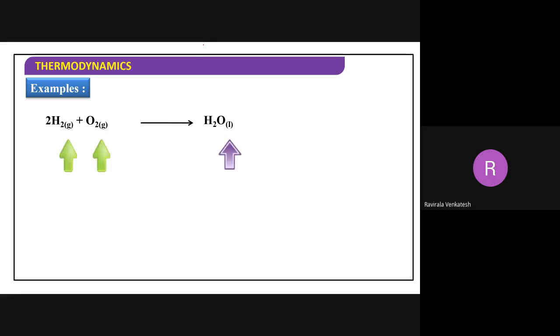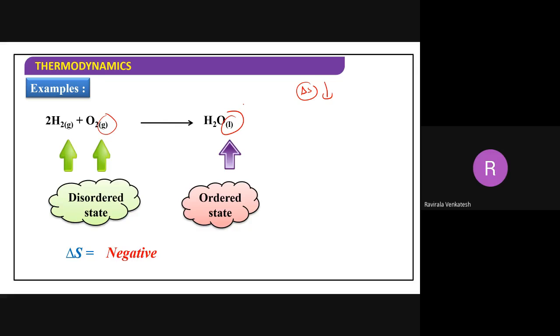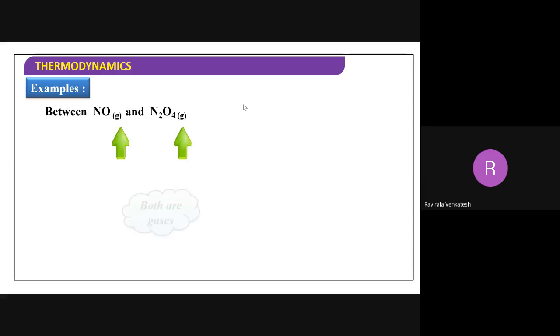Multiple choice questions. Will you say this one? Increases or decreases, entropy? Decreases. See, gas into liquid decreases. Decreases means I can write a negative value. Both are gases.